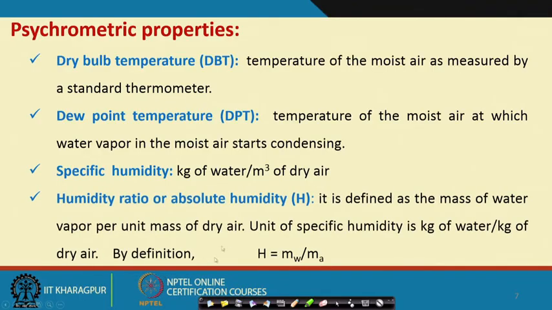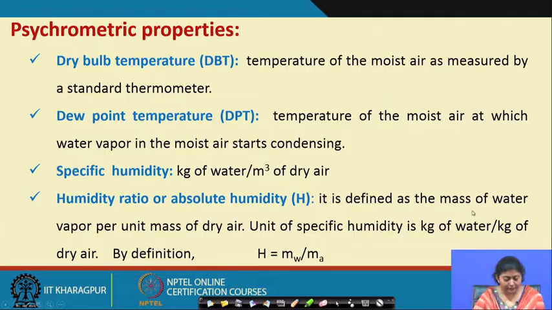Then humidity ratio or absolute humidity is defined as the mass of water vapor per unit mass of dry air. So, when we talk about specific humidity, we are considering the volume, kg of water per meter cube of dry air. When we consider the humidity ratio or simply absolute humidity, we are considering a mass by mass basis.